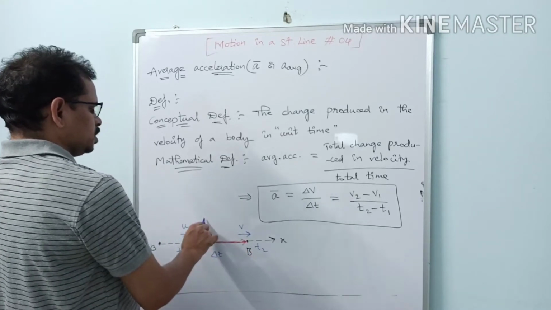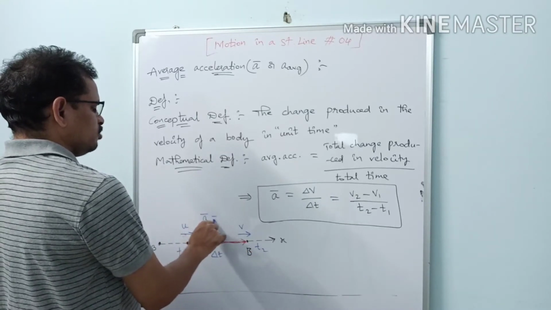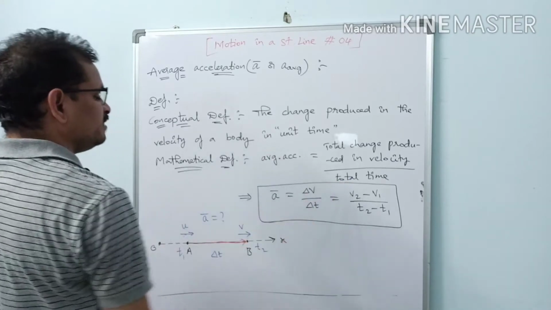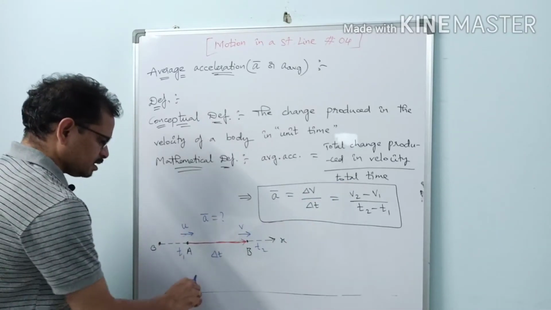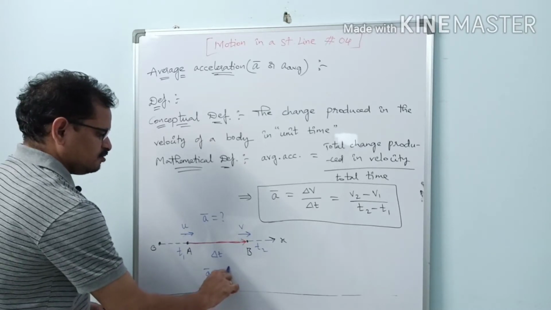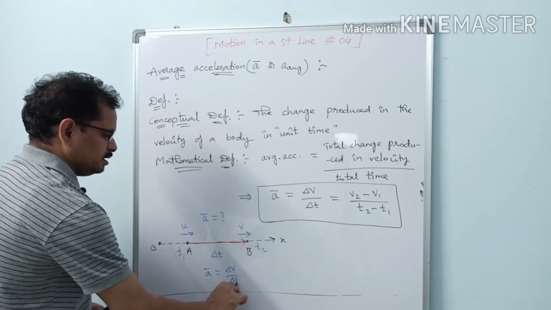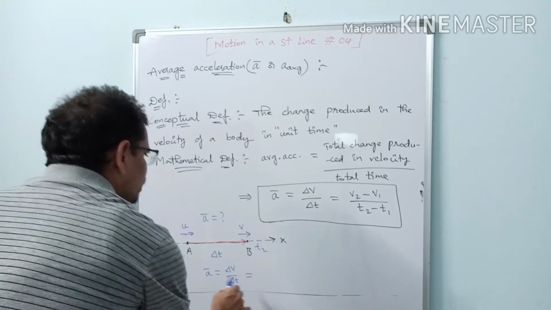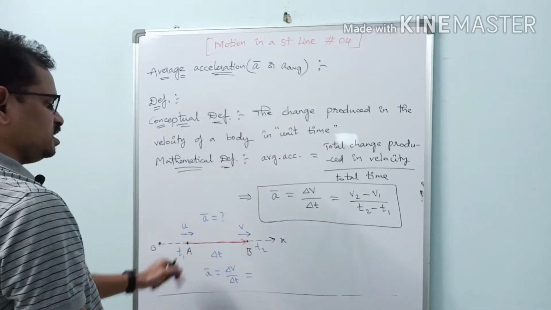Then in this case, what is a bar? By the mathematical definition, a bar equals delta V by delta t. Delta V is the final velocity minus the initial velocity.